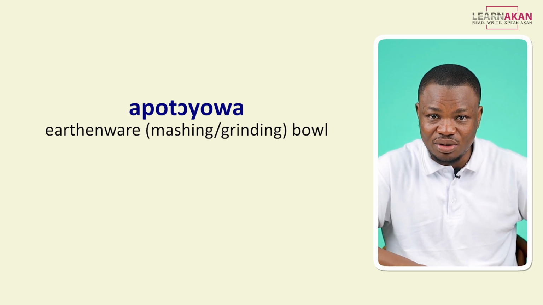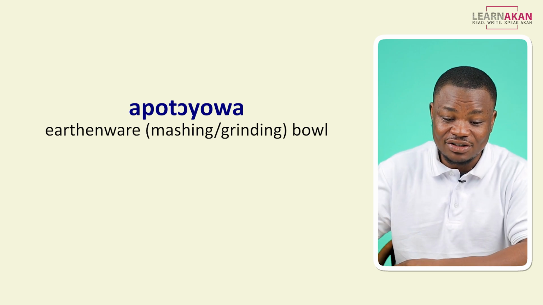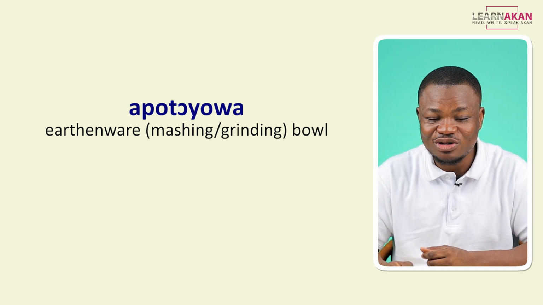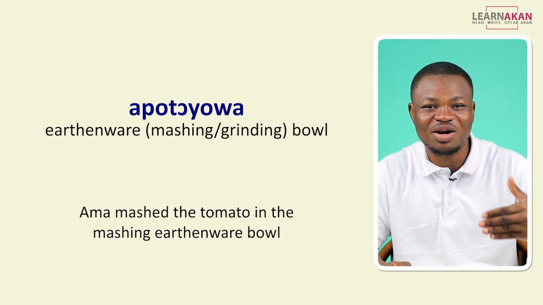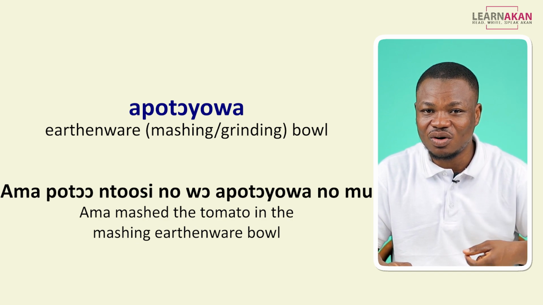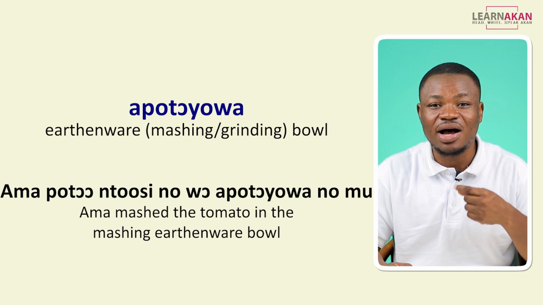They are much smoother, and those are meant for eating, right? So if you decide to grind stuff in those, you'll struggle. So if I want to say Amma mashed the tomato in the mashing earthenware bowl, I would say Amma poto ntosi no wo apotoyoa no mu. Amma poto ntosi no wo apotoyoa no mu.